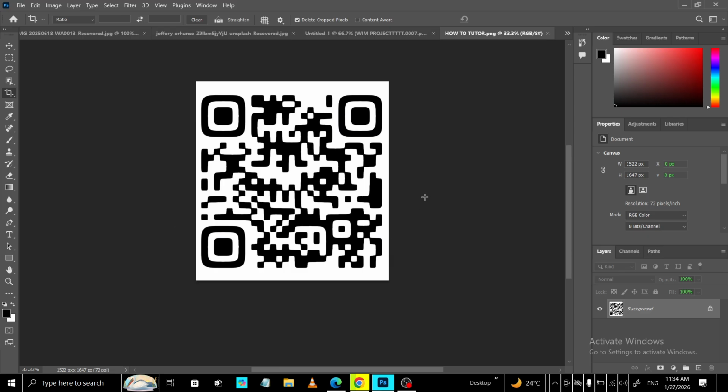Finally, click Save. If a PNG options window appears, the default settings are typically fine for most projects. Photoshop will quickly create the PNG and place it in the location you chose. That's it. Your image is ready to use wherever you need it.